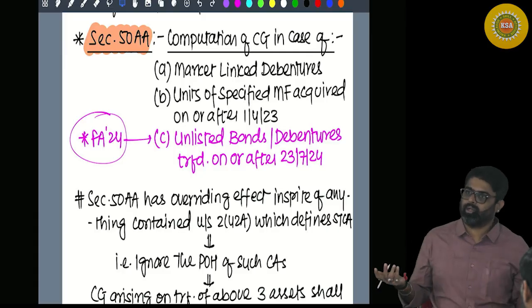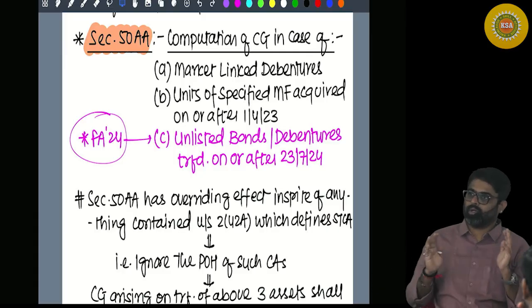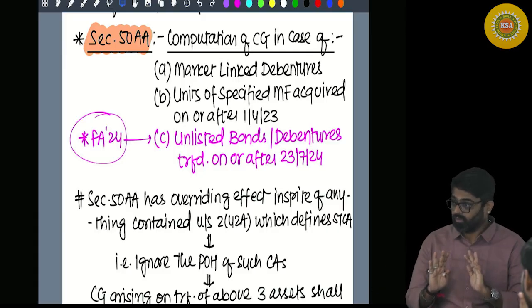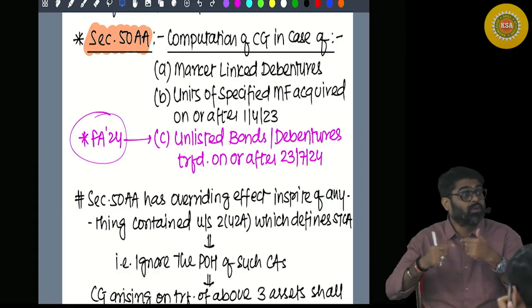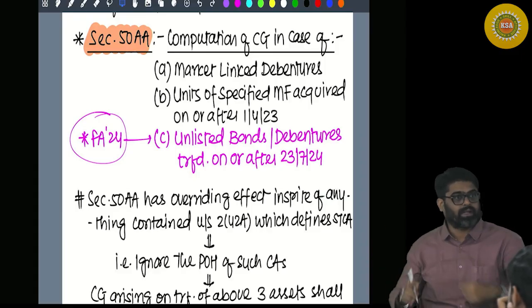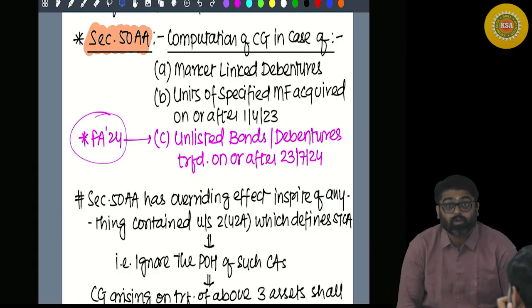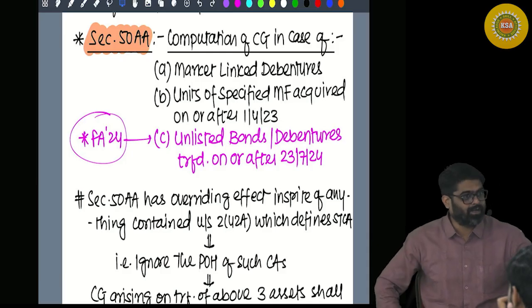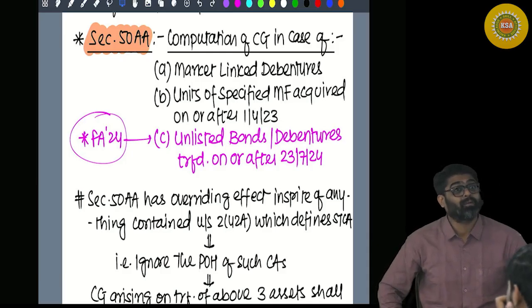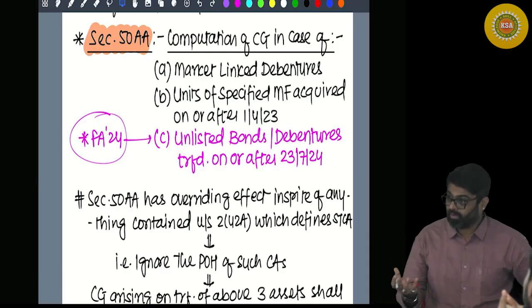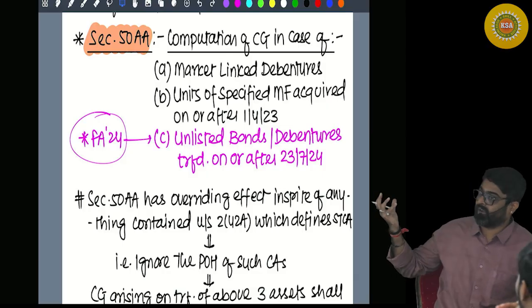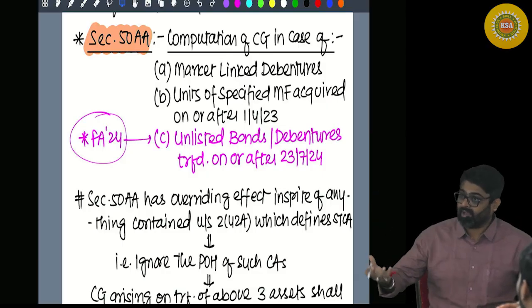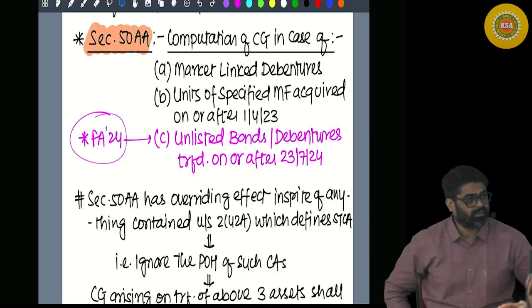Since we are getting indexation for those bonds whose value changes, we should get the indexation for these also, because they are market linked. Or units of specified mutual fund, even their value keeps on changing.